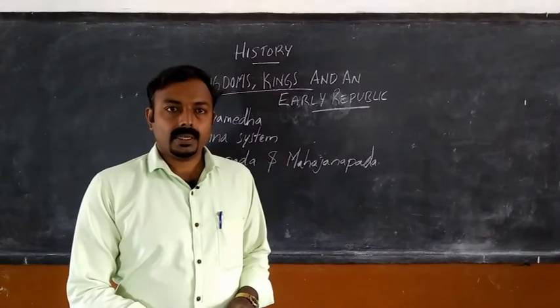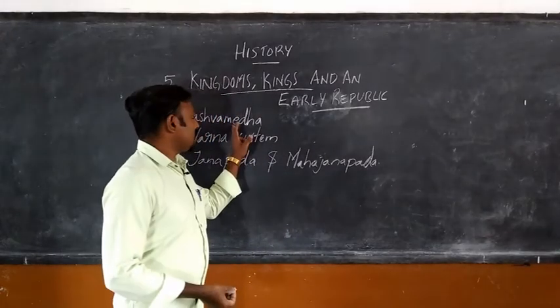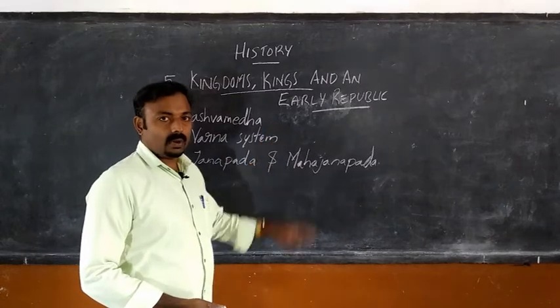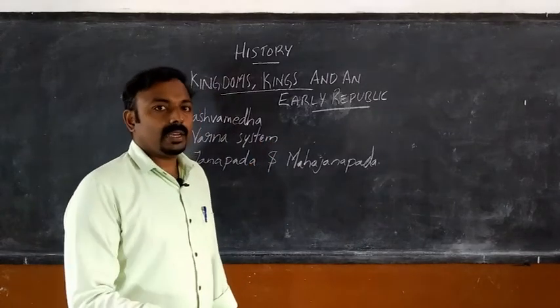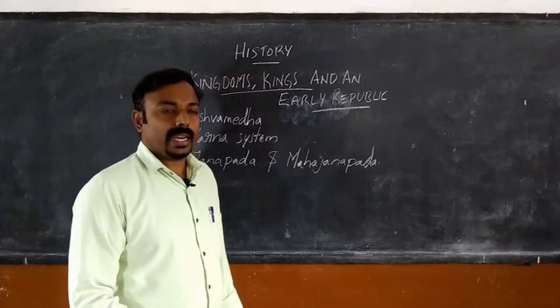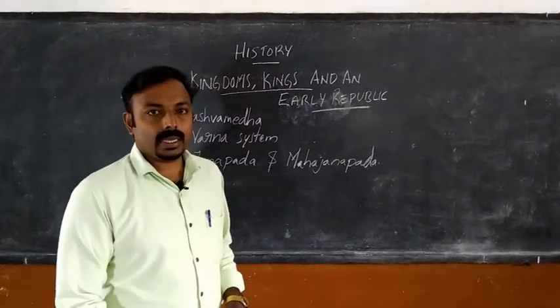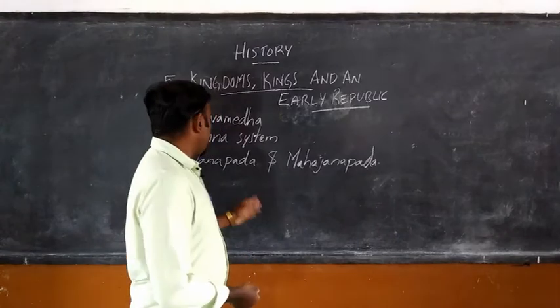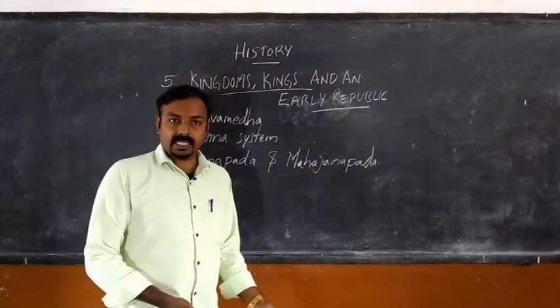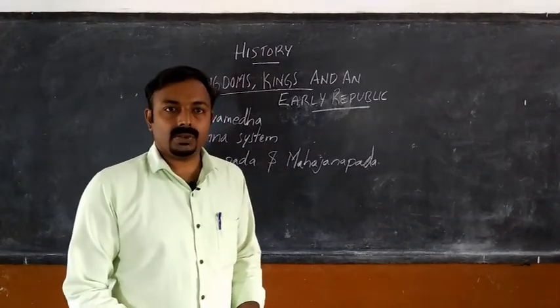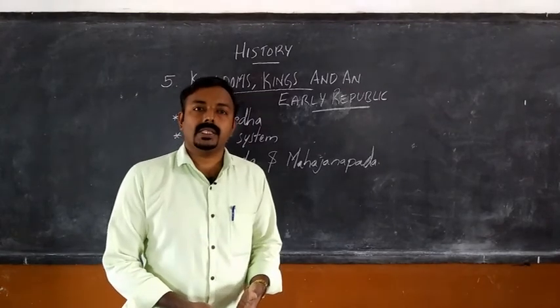Dear students, in today's class, we have discussed the Ashwamedha Yagna or the horse sacrifice that was used in the selection of Rajas, the Varna system that existed in the early time, and Janapadas and Mahajanapadas. Those things we have discussed today, and the rest of the chapter we will see in the next class.